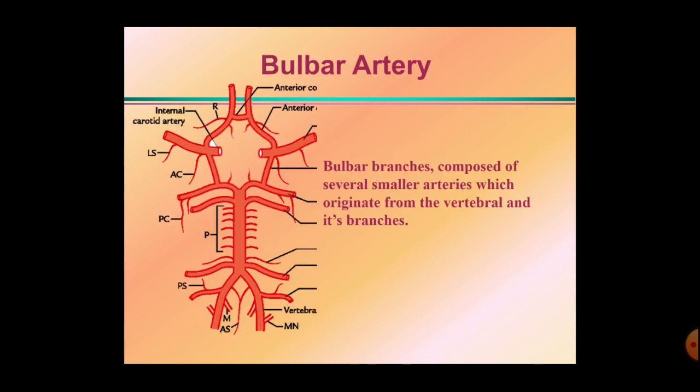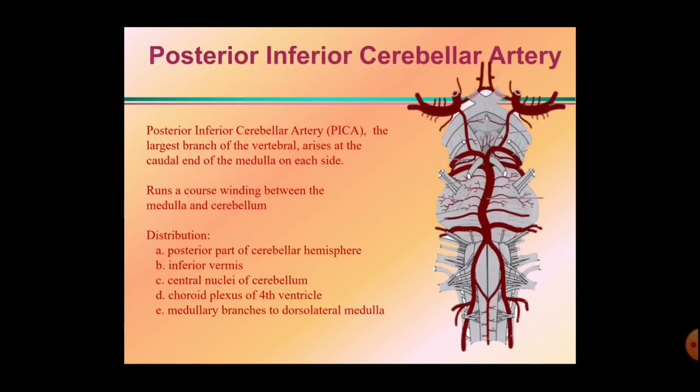The next are the bulbar arteries. The bulbar arteries are the medullary branches. Here this letter M is showing the medullary branches. These branches are composed of several smaller arteries which originate from the vertebral artery or from its branches. So these are the smaller medullary branches arising from the vertebral artery.